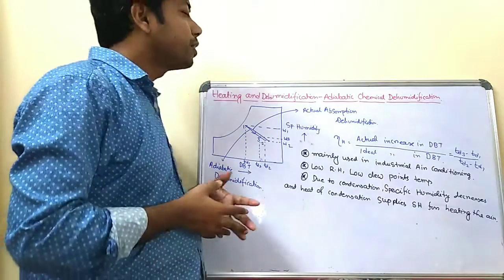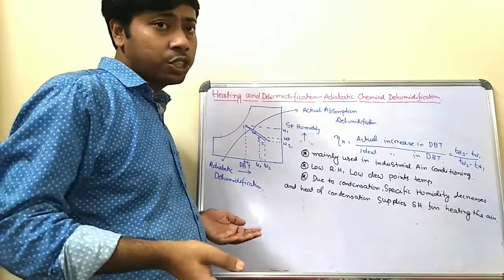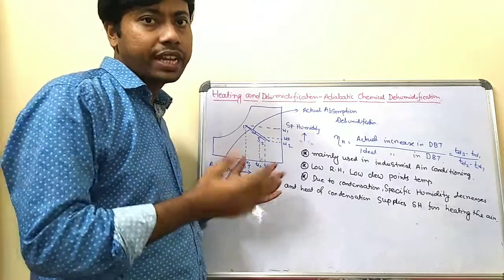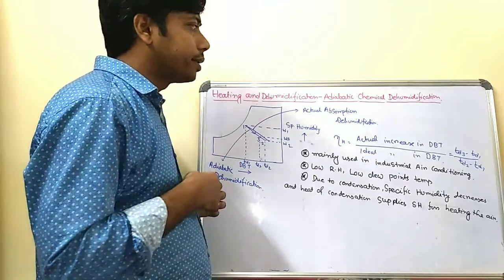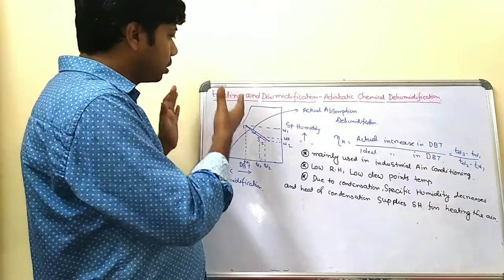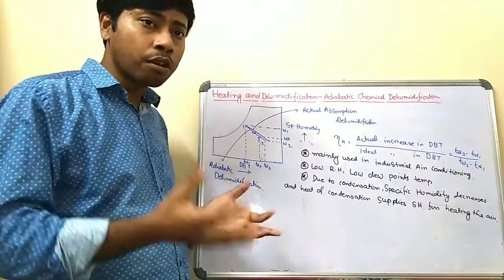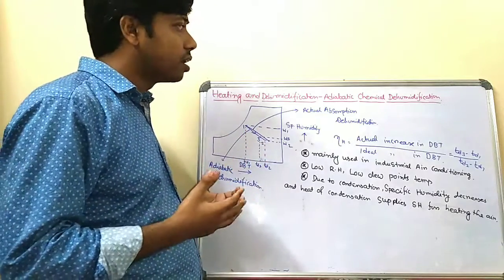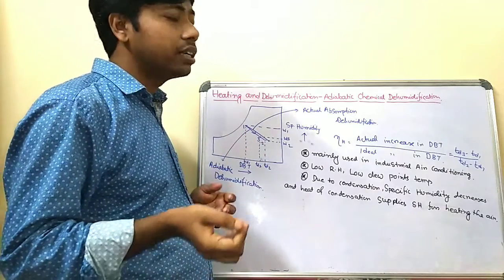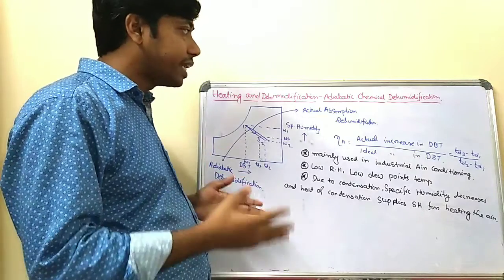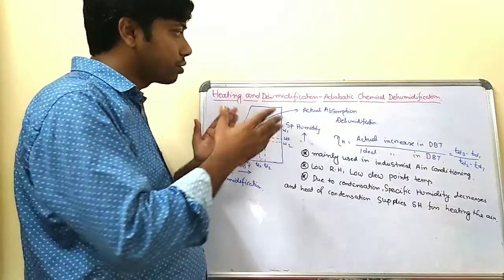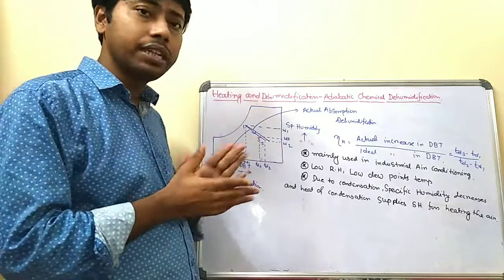Now heating and dehumidification, as you know, occurs in winter air conditioning. In this topic we discuss the heating and dehumidification process, which is basically done by an adiabatic chemical dehumidification process, sometimes also called adiabatic chemical dehumidification.